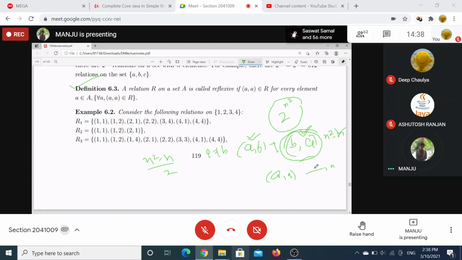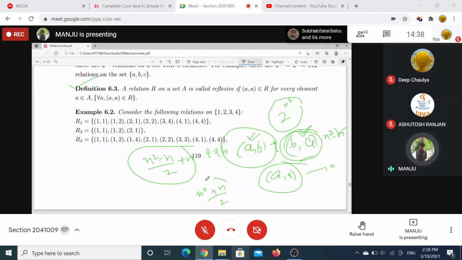Clear? And plus n, the number of A comma A pairs. We can select from both. If A B is there, B A has to be present. So what is this? n square minus n by 2 plus n, taking LCM 2, it will be n square minus n plus 2n, so n square plus n by 2.